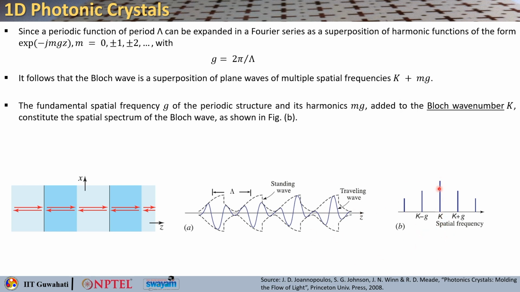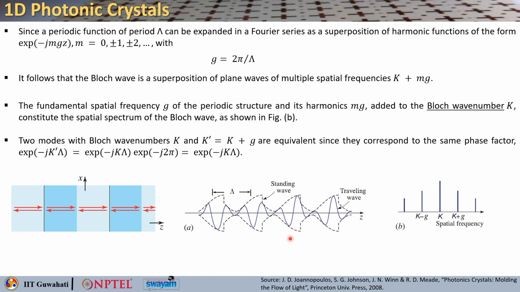So, this is the Bloch wave number, and then you have plus g, minus g, plus 2g; k plus 2g will be here, k minus 2g will be here. So, these are the different spatial frequency components for this particular structure. So, the two modes of the Bloch wave numbers k and k prime, which is basically k plus g, are basically equivalent since they have the same phase factor.